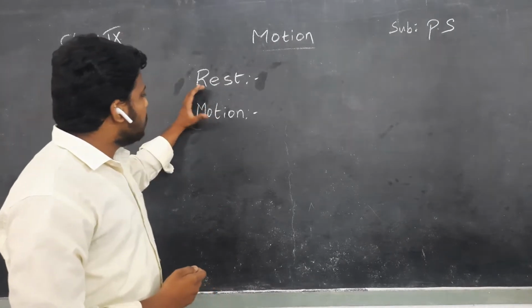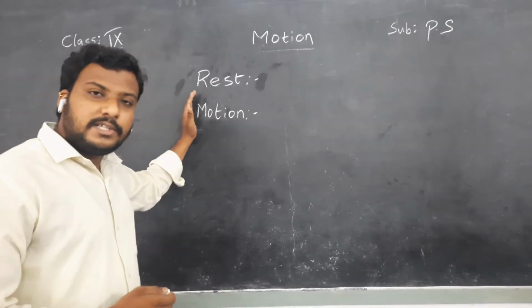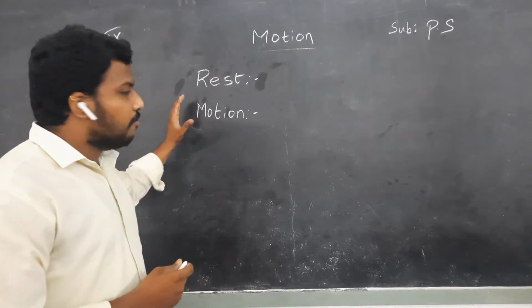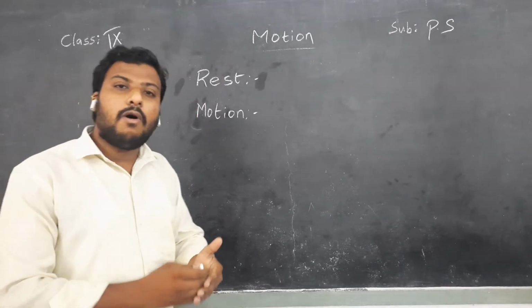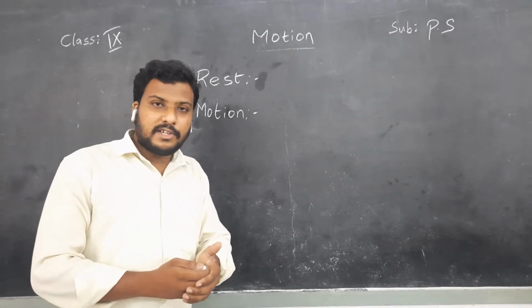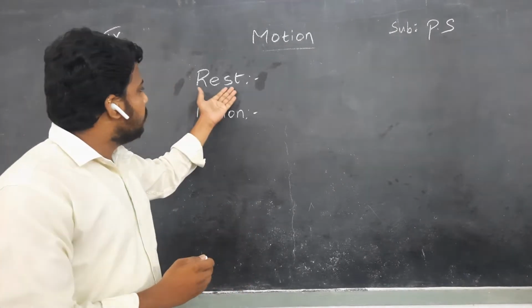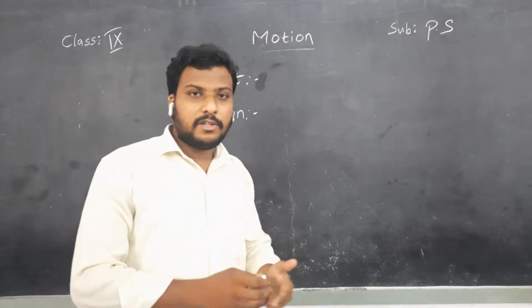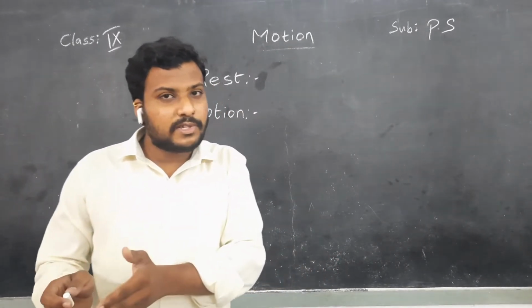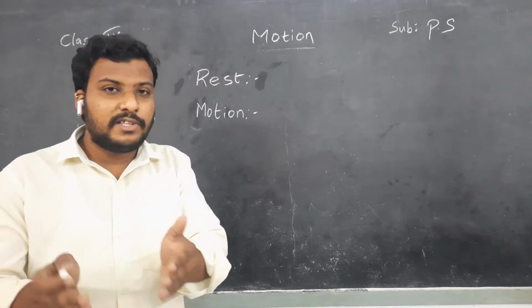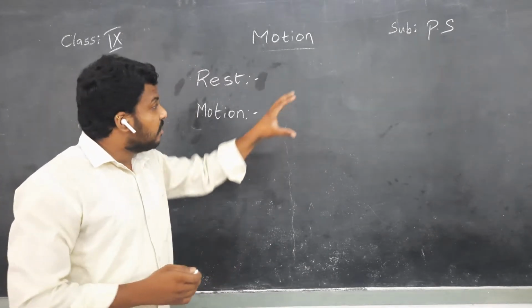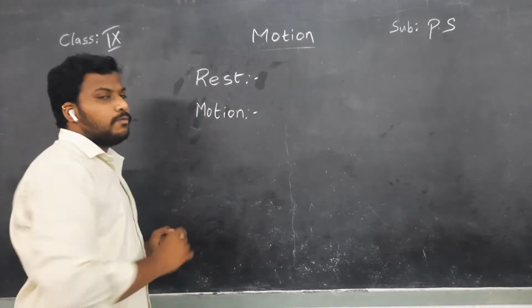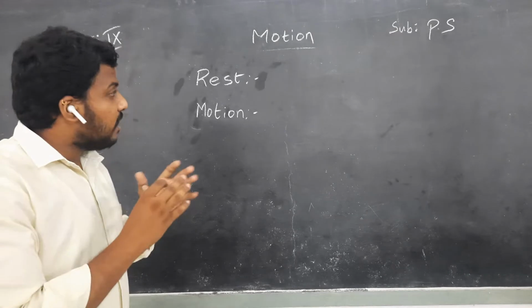And what is motion? Motion is nothing but movement of any body or object. Do you understand, children? What is rest? Rest is when we get tired, and then we stand or sleep idly at a particular place. This is a general explanation, children, but there is a definition regarding these two terms. So what is rest? We are going to look at that very clearly.